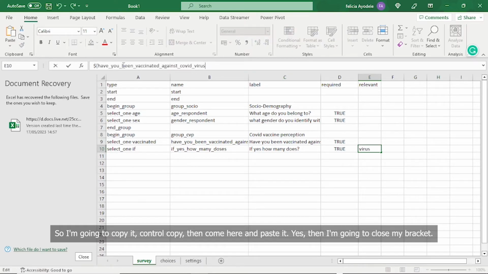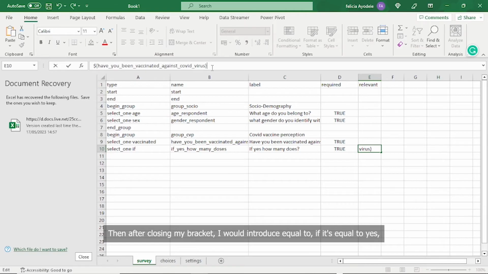Close my bracket, then after closing my bracket, I would introduce equal to what? If it's equal to yes. So yes, this is how to introduce a skip logic.